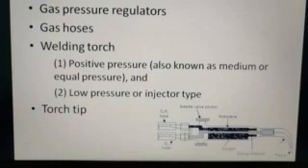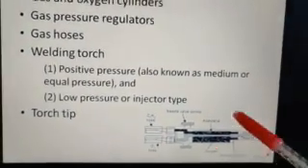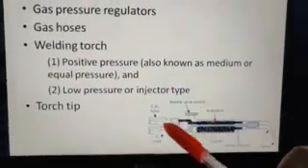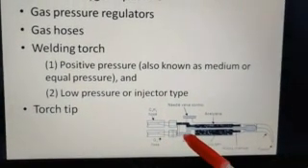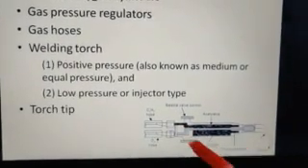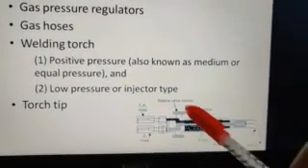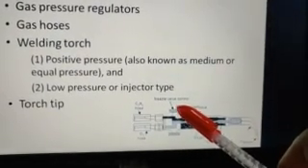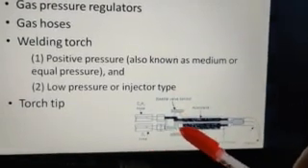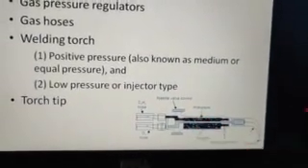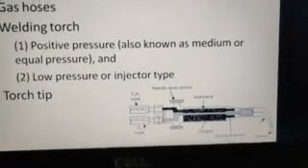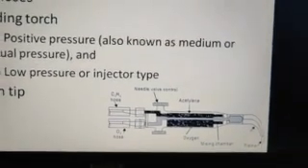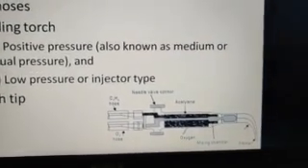So here you can see the torch tip or the welding torch. This is a positive pressure welding torch, and you can see the acetylene here and oxygen which enter the welding torch. And we have two different valves, one needle valve for the C2H2 or acetylene, another needle valve for oxygen, and then they are mixed, depending on your type of flame, in the required ratio inside the mixing chamber, and finally come out as a premixed gas mixture.